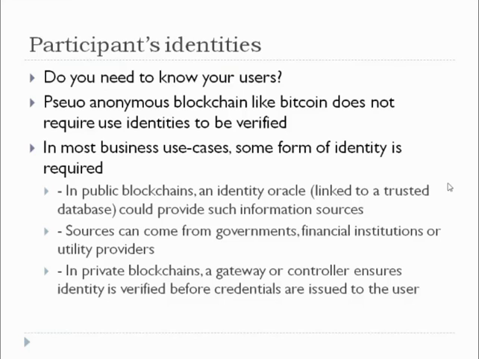In private blockchains, a gateway or controller ensures the identity is verified before credentials are issued to the users. So only one single authority will do this verification and issuing of the identities. Depending upon the type of blockchain that you opt for, you are supposed to address this question or issue.